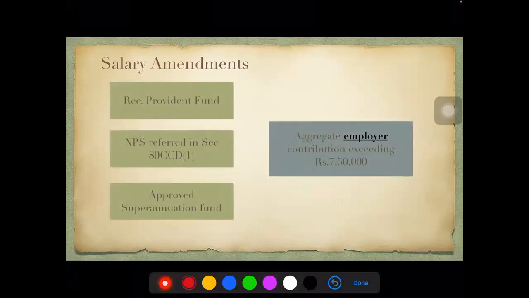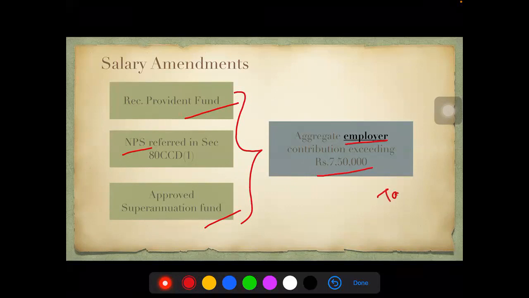This is your next amendment. Wherever there is employer contribution, please remember, if the employer is contributing, they are not talking about the employee contribution, they are only talking about the employer contribution. If the employer is contributing to recognized provident fund for the employee, to the national pension scheme, and to approved superannuation fund, they ask you to total it up. If the total amount is exceeding 7,50,000, that excess portion will now be taxed.